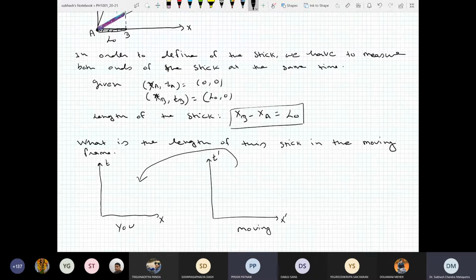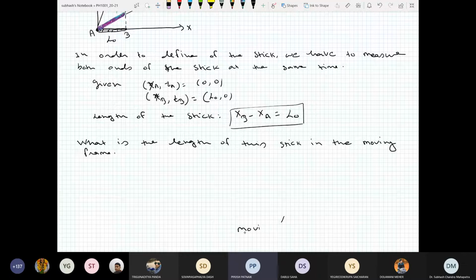Sir, another question. When we say we are measuring the stick in the moving frame, does the stick need to be in the moving frame, or is it in the rest frame? Good. You are at rest. You have a cricket bat and hold it in the horizontal direction. Let's say the length of that bat is L0. Now one person is moving with velocity v along the x-axis.